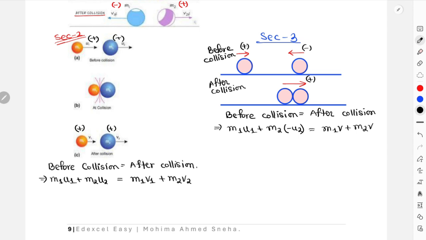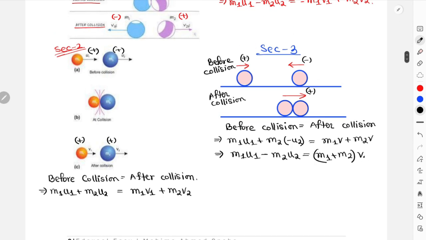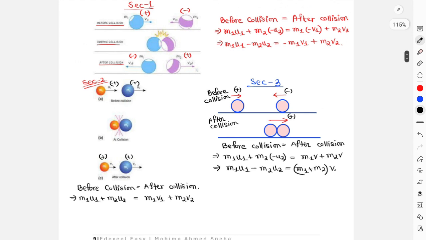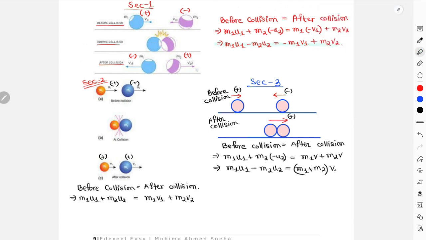Over here on the right hand side, if you focus, they were both traveling with the same velocity, right? So what I can do is write m1 u1 minus m2 u2, and I can just take mass 1 and mass 2 common with the combined velocity. This is again a unique scenario where after collision the masses are combined together and travel in the same direction. So these are the three arrangements of equations which are important for your exams tomorrow. I hope that this entire thing was quite helpful for the three different scenarios.